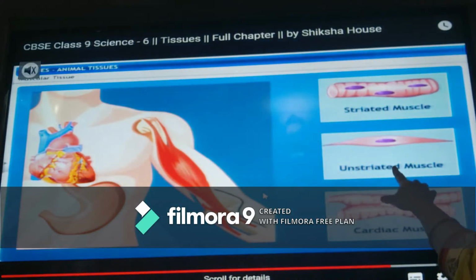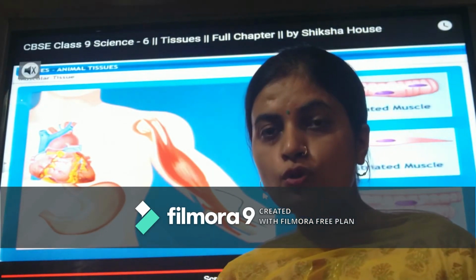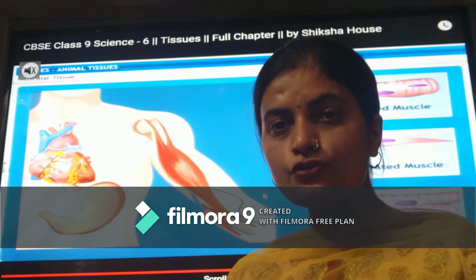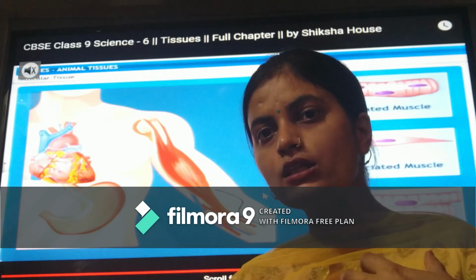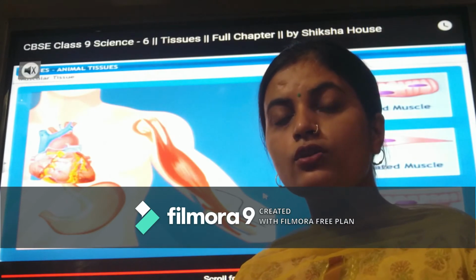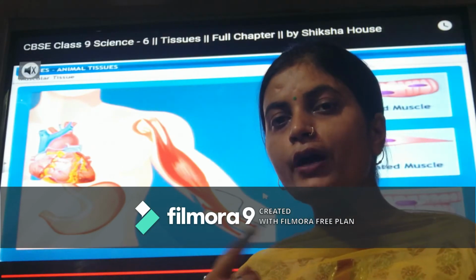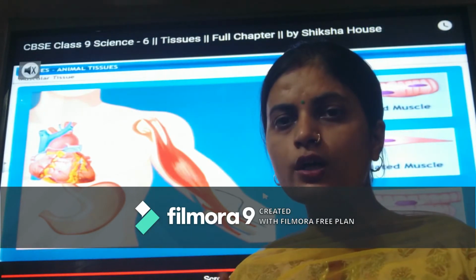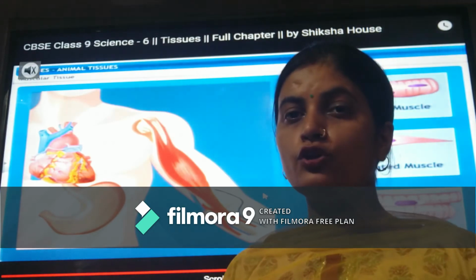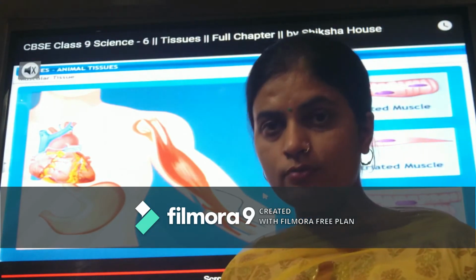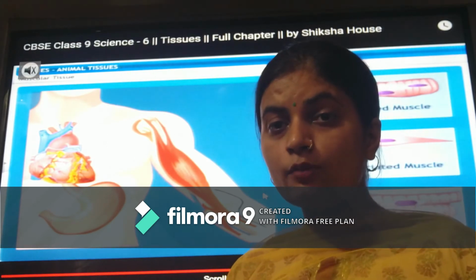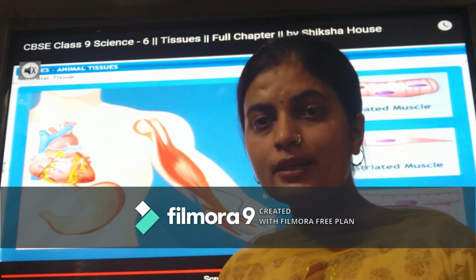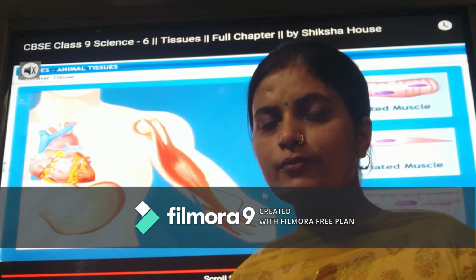Another muscle is unstriated muscle. This is also called smooth muscle, involuntary muscle and visceral muscle. Visceral मतलब वो muscles जो कि internal organs में attached होगी. Those organs cannot be moved by your will. हमारी इच्छा से वो organs नहीं move कर सकते. Like if I say I want to move my stomach, can I move it? No. If I say I want to move my intestine, can I move it? I can apply pressure from the skin folds of the stomach, but I can't move my intestine.